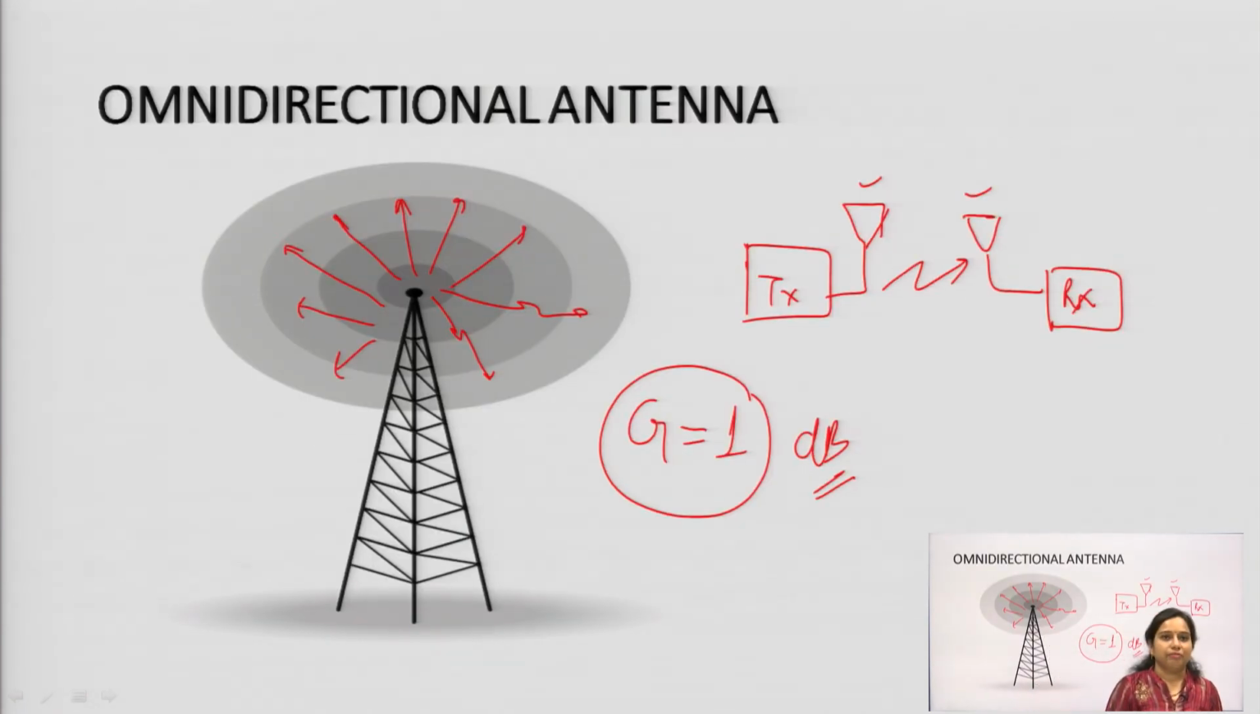Now, next we have seen the different types of antennas that are part of this communication: omnidirectional antennas and directional antennas. Directional antennas are also known as unidirectional antennas, because they concentrate energy in only one direction, and their directivity is quite high. For the omnidirectional antenna, the gain is 1, because it transmits the energy equally in all directions. Its gain is 1, and it is expressed in terms of decibels.